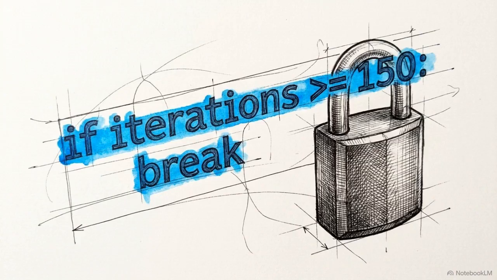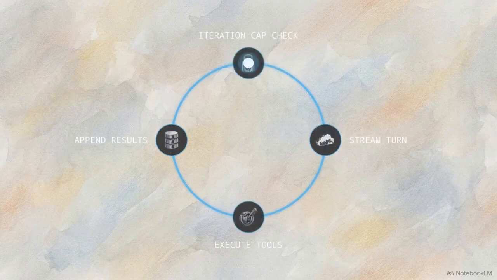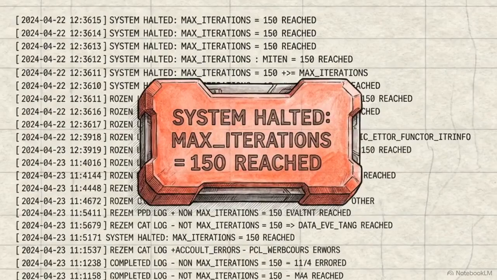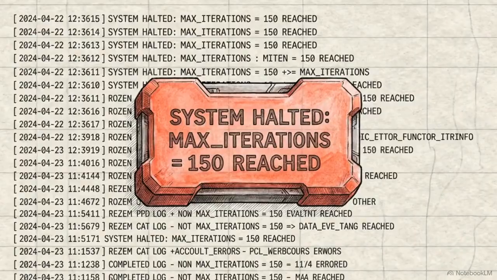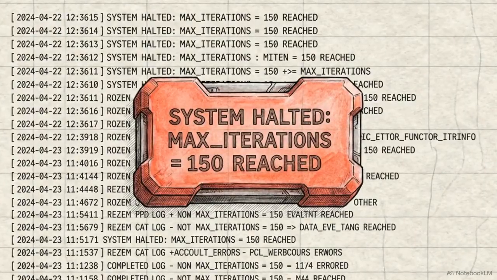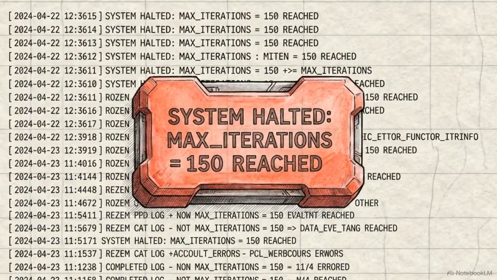Inside TurnEngine.loop, the execution order is absolute. Before any API call is made, the engine checks its hard iteration cap, defaulting to 150. If the cap allows, the system streams a model turn, executes any requested tools, appends the results, and loops. The cycle ends when the LLM returns an assistant turn containing 0 tool calls. There is no explicit completion tool. Done is an implicit state. Checking the cap at the top provides a hard ceiling. The system trusts an implicit termination because infinite execution is structurally impossible.